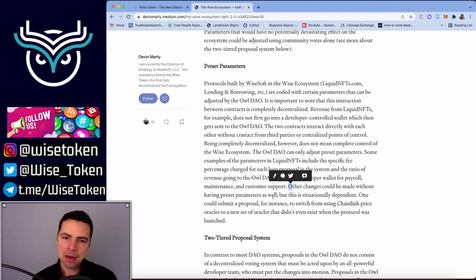Other changes could be made without having preset parameters as well, but this is situationally dependent. One could submit a proposal, for instance, to switch from using Chainlink price oracles to a new set of oracles that didn't exist when the protocol was launched. So depending on what it is specifically, you can make proposals for certain things that weren't thought of beforehand, that don't have preset parameters. It just depends what it is.